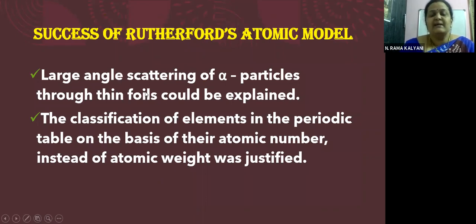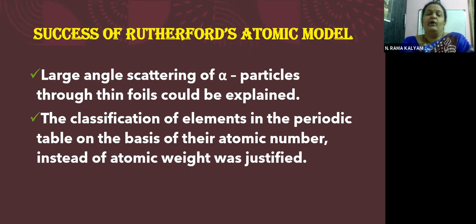Now, the successful points of Rutherford's model. The large angle scattering of alpha particles through thin foils could be explained. So we have seen in detail, children, why some alpha particles are moving undeviated, some are getting deviated with large angles. The classification of elements in the periodic table on the basis of their atomic number instead of atomic weight was justified. So children, we have learned this in our 10th class periodic classification.